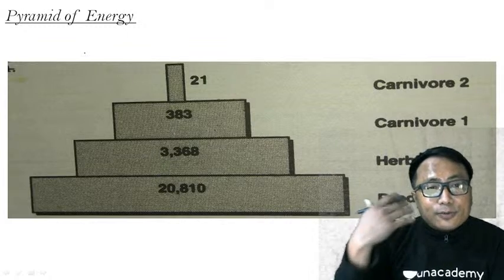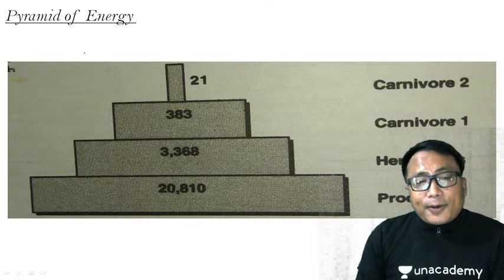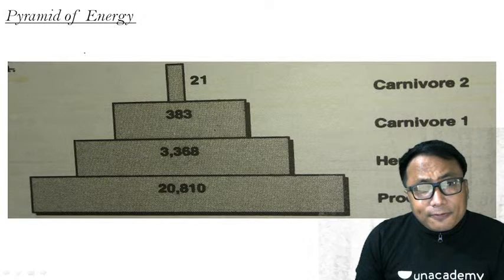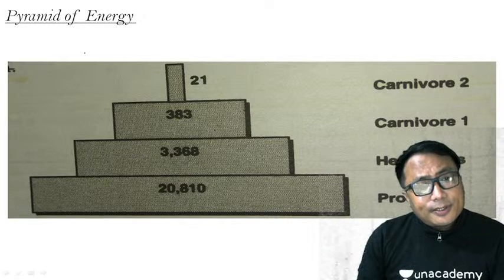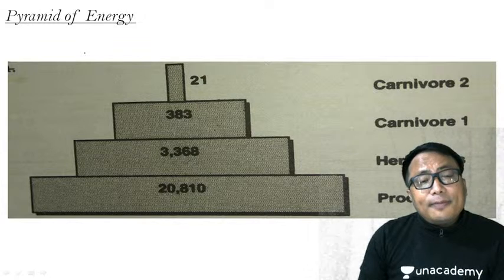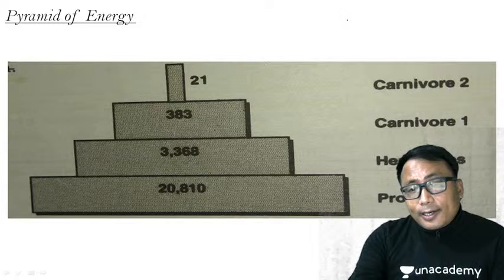Clear? Now, let us quickly go to the third type of pyramid, and this is nothing but the pyramid of energy. We have already seen pyramid of number and pyramid of biomass. Pyramid of number and pyramid of biomass can be upright as well as inverted. As far as the pyramid of energy is concerned, we have already seen the flow of energy, or you can refer to the one law that we have discussed, that is Lindeman's law or 10% law, that is energy which is flowing from one trophic level to the other. And also, if you remember, we have seen one particular diagram that is like this.